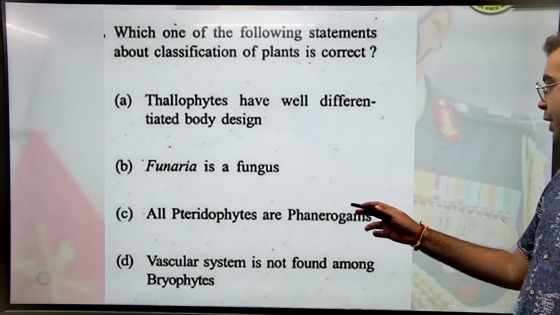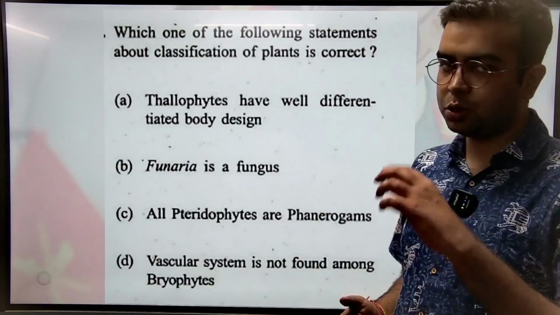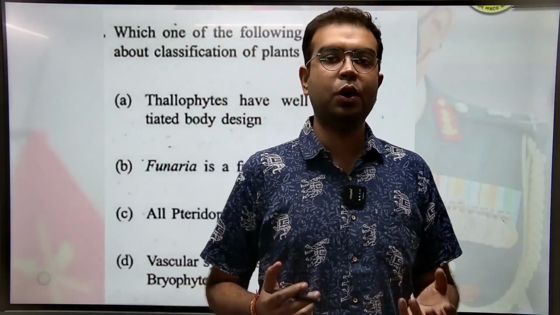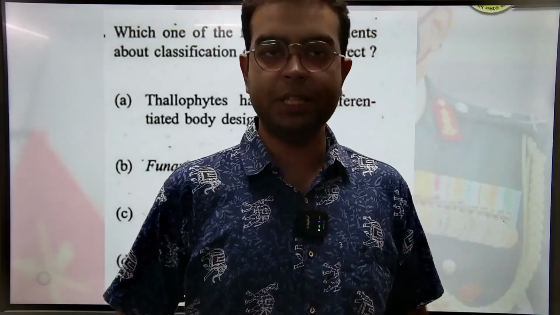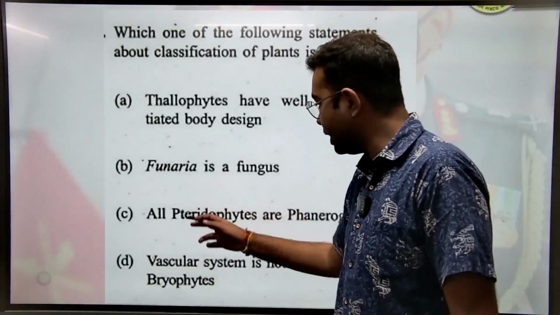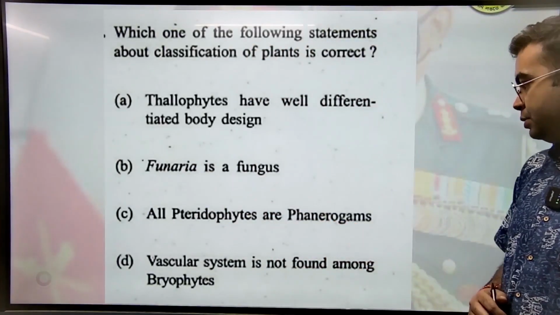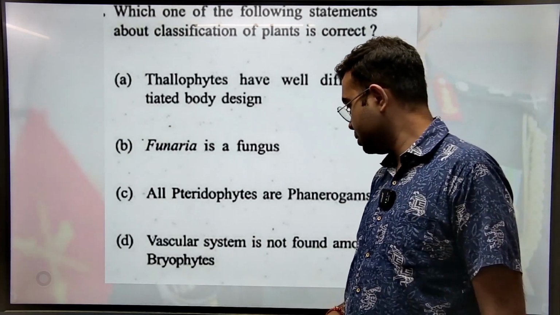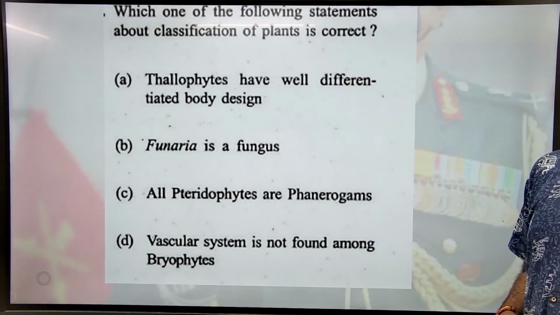All pteridophytes are phanerogams. Phanerogams are those plants that produce seeds. Gymnosperms and angiosperms are called phanerogams because they have seeds. Pteridophytes do not have seeds, so they are not phanerogams. ठीक है? Funaria is a fungi. Funaria is not a fungi.